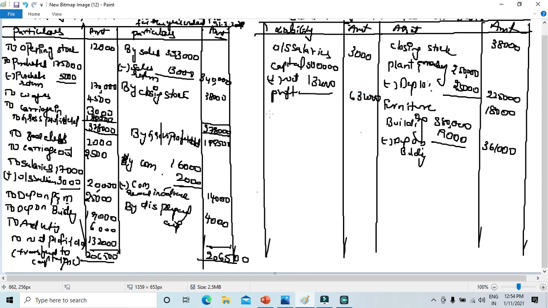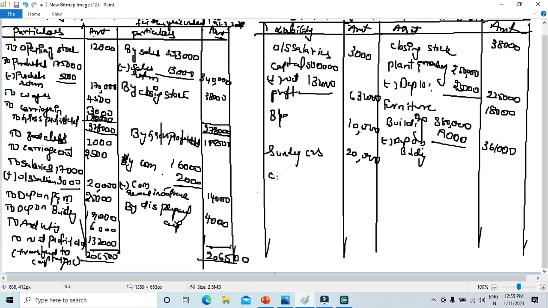Bills payable 10,000. Sundry creditors 20,000. Outstanding salaries will come, as I said twice it will come. I have already written outstanding salaries. Commission I have not written, I have to write it down.